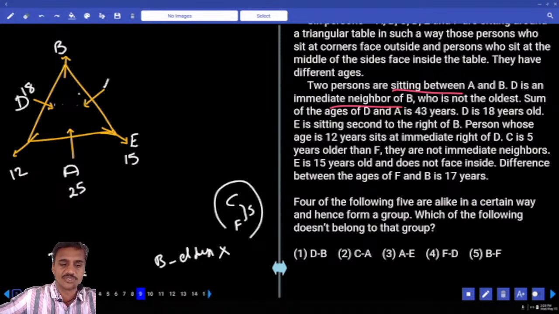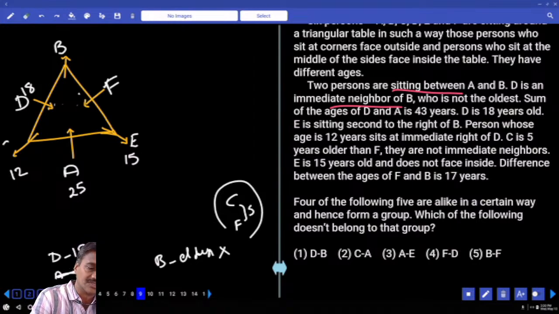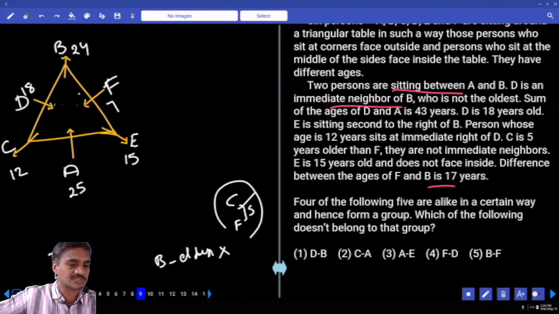As B is not the oldest, B cannot be more than 25 years old. Isn't it? Because as of now, A is 25 years. Hence the difference between B and F must be how much? B and F is 17, out of which C is 5 years older. Now C is here. The difference between C and F is 5 years, and this must be 7. Now the difference between B and F is how much? F is 17. 7 plus 17, that is 24. Now B is not the oldest, A is the oldest.